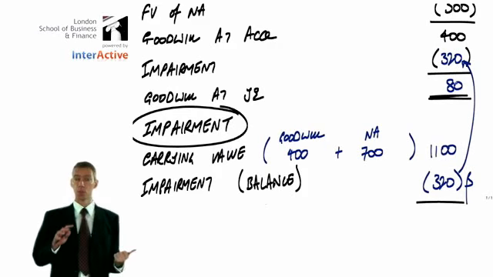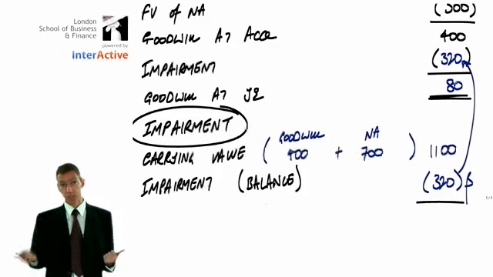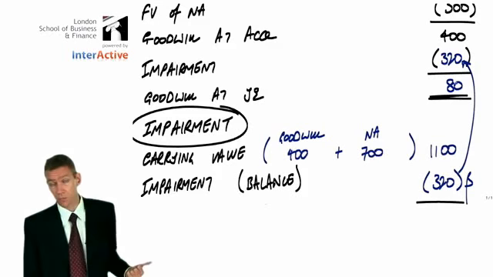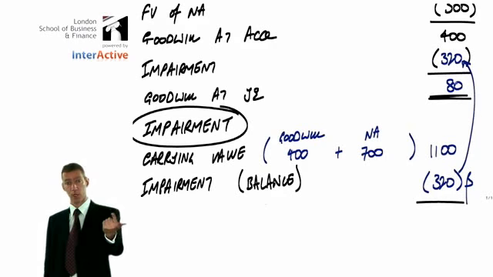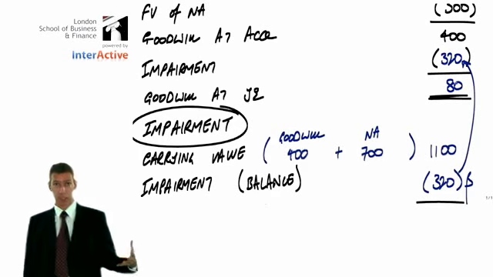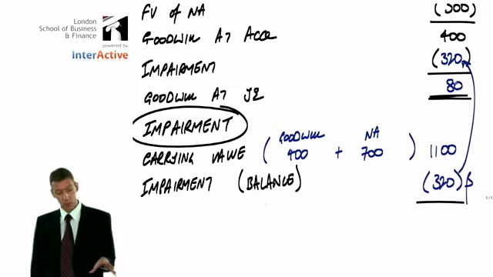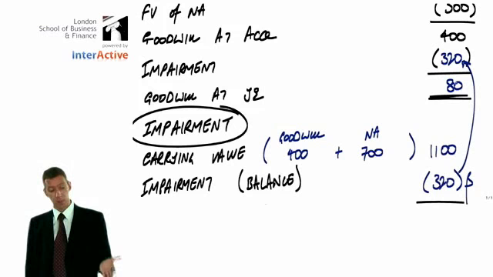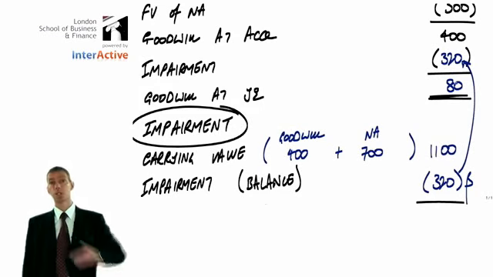And the next 2 are kind of standard complications that come in at P2, which we actually pick up from F7. They're called the provision for unrealized profit and the fair value adjustment. Now, all 3 of these complications are to be seen in the question Terror, and really, once you've done Fake and Stock, it's really all about Terror. That's the important question. So let's have a look at Terror.